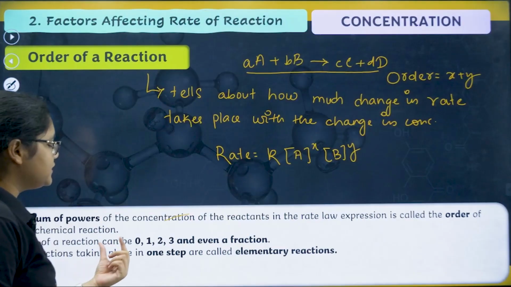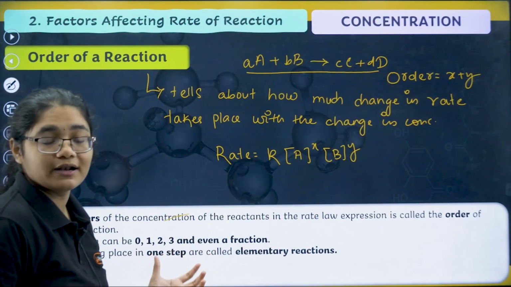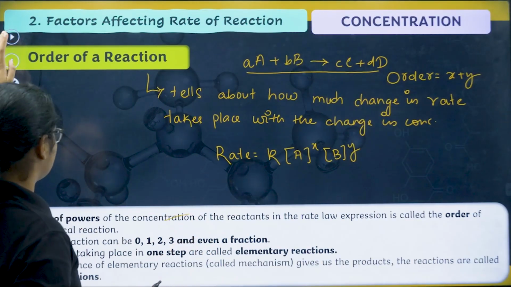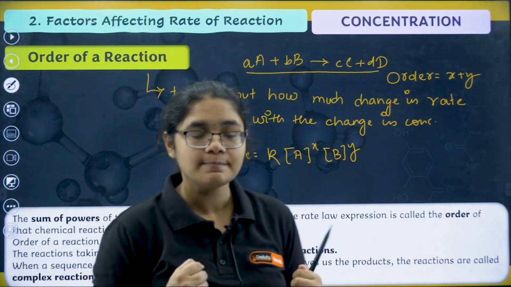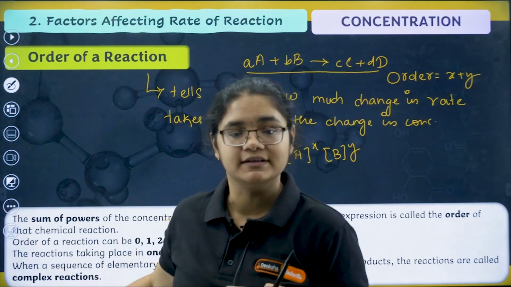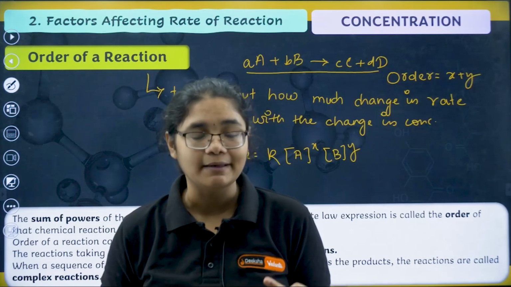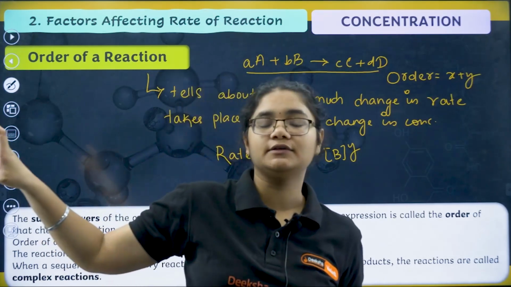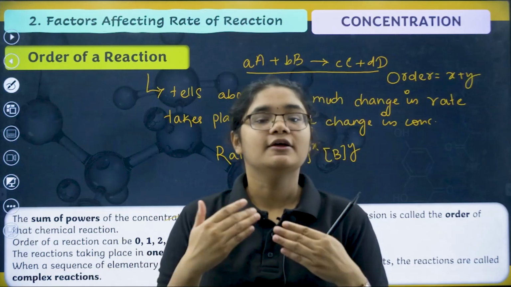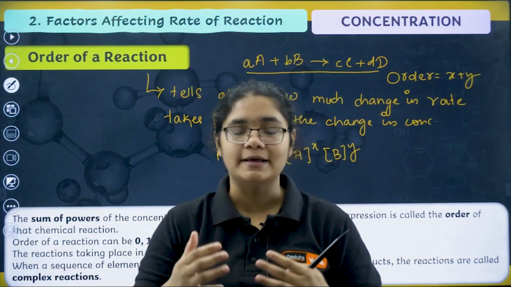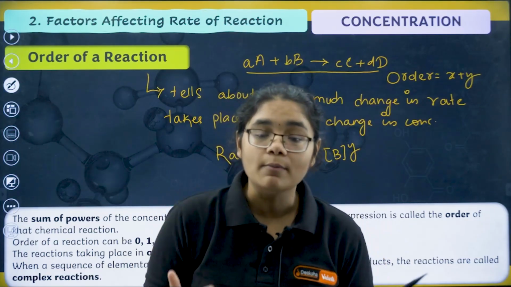Next, the reactions taking place in one step are called elementary reactions, and the reactions that take place in multiple steps are called complex reactions. Okay, now why are we discussing this here? I'll tell you again after some time. So if a reaction is taking place in one step, we call those elementary reactions. If a reaction is taking place in multiple steps, we call it a complex reaction.